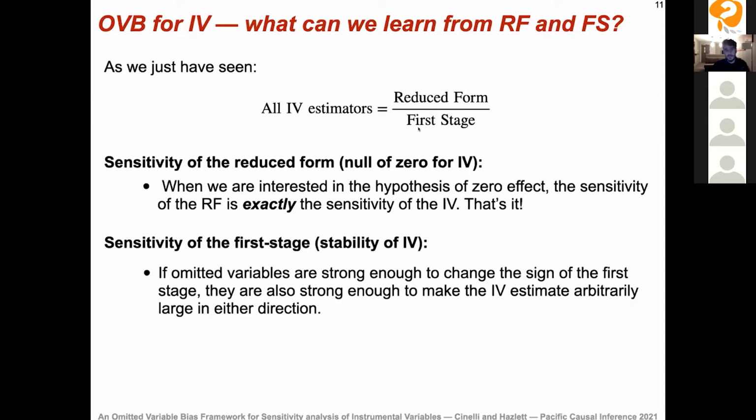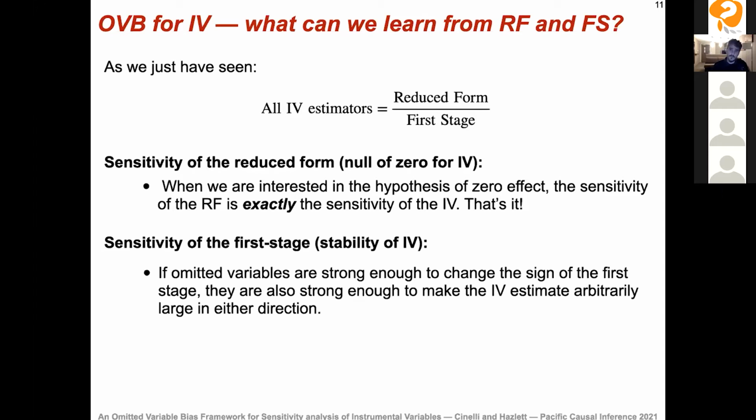Now, the other thing we can see here is that if I take this denominator and bring it arbitrarily close to 0, either from the left or from the right, I can make this IV estimate arbitrarily large. So what we're saying is that if you cannot rule out omitted variables strong enough to change the sign of the first stage, then we also cannot rule out omitted variables strong enough to make the IV estimate basically uninformative about the magnitude of the causal effect, right? So if you're interested not only in the null hypothesis of 0, but 0 and values arbitrarily worse than 0, then you should also check the sensitivity of the first stage.